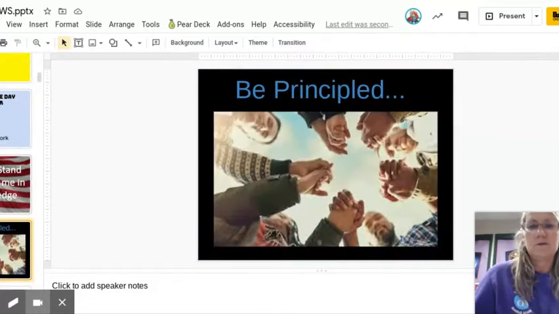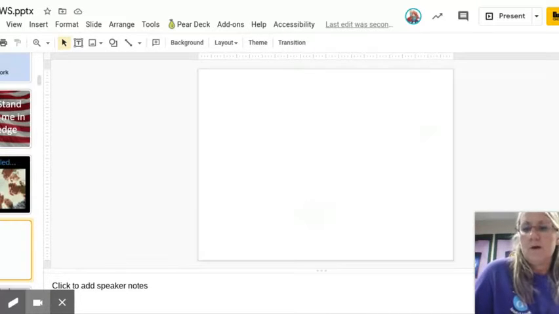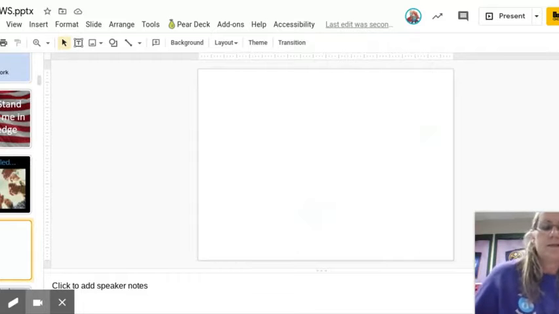And then this is where you have to start to be careful. Our last slide usually ends with one of our learner profiles. So in this case, we've chosen Be Principled since we've just come back to school. But there are other ones. The blank slide signifies that we are done with this slide presentation.